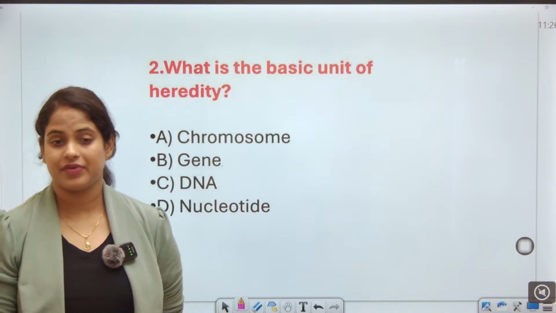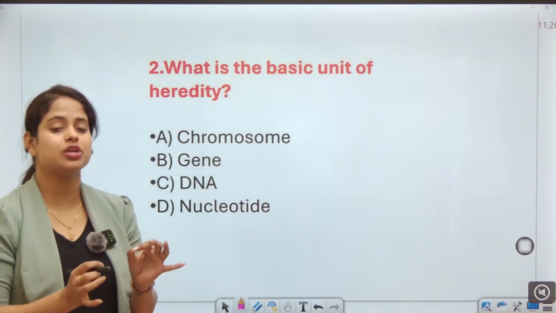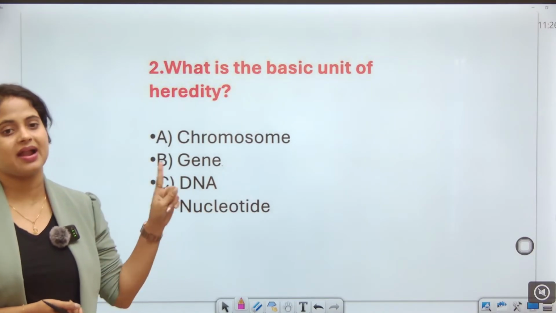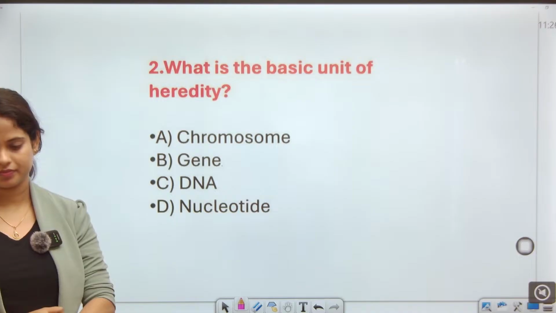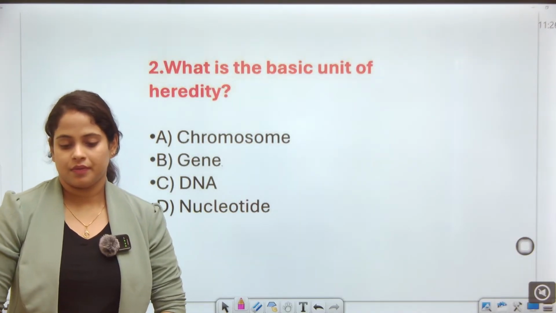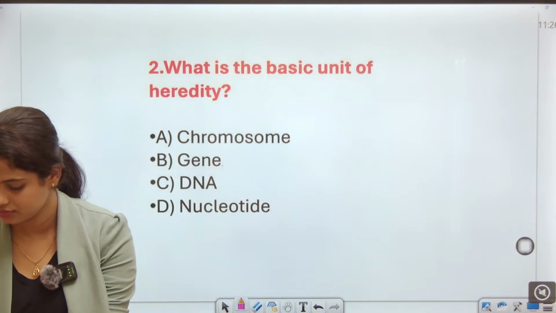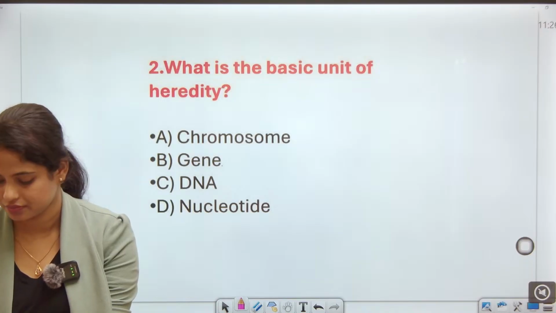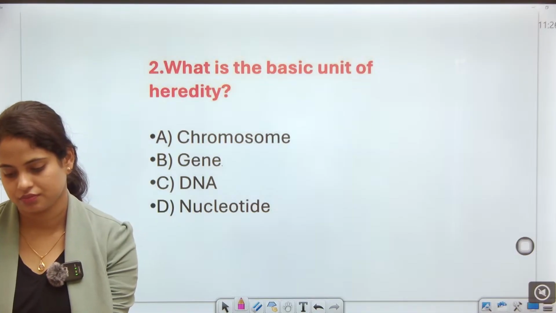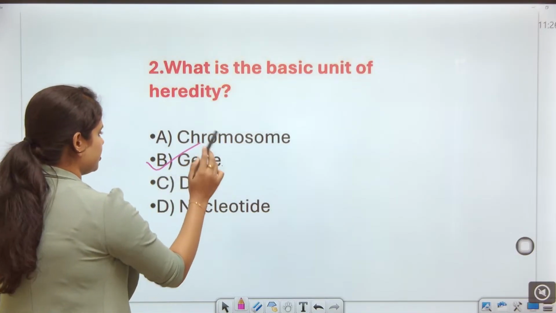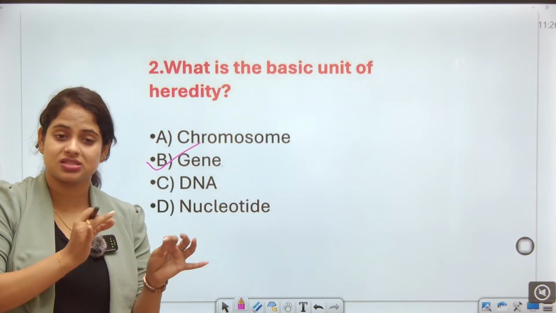See, what is the basic unit of heredity? Tell me the right answer in the comment section. Is that the chromosome? Is that the gene? Is that DNA? Or is that the nucleotide? Tell me, what is the basic unit of heredity? Yes, that is the gene. The gene is the basic unit of heredity, the starting unit you can say.